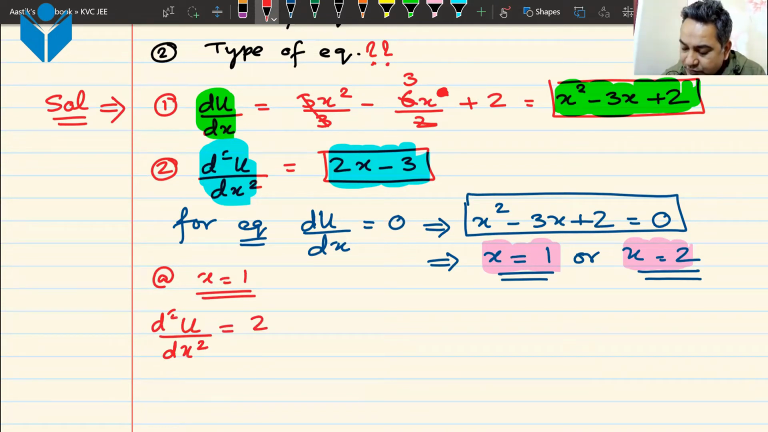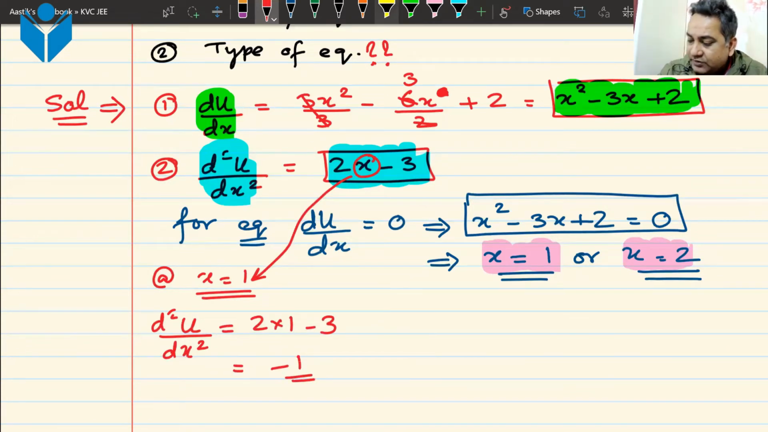So it becomes 2 into 1. I put x as 1. 2 into 1 minus 3. So I get the answer as minus 1. Did anyone get to this yellow step? This is the yellow step. Did anyone get to this yellow step?